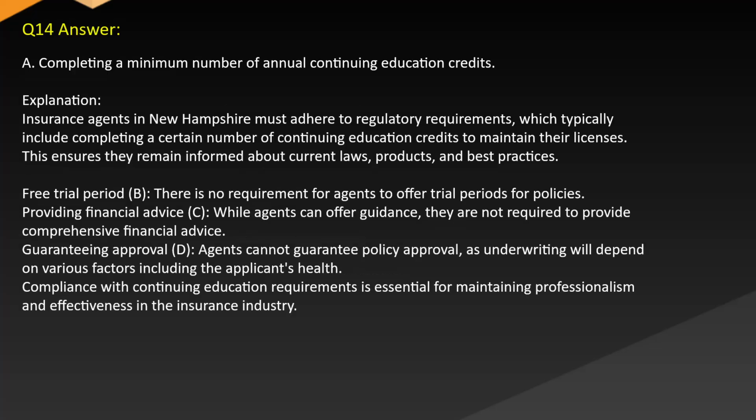Answer A. Completing a minimum number of annual continuing education credits. Explanation: insurance agents in New Hampshire must adhere to regulatory requirements, which typically include completing a certain number of continuing education credits to maintain their licenses. This ensures they remain informed about current laws, products, and best practices.